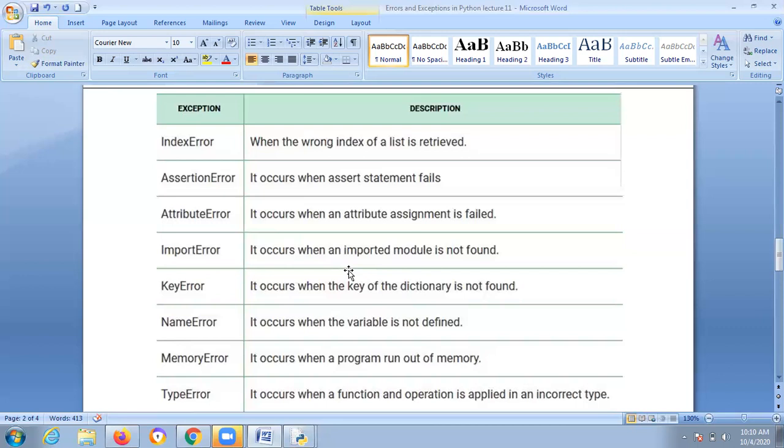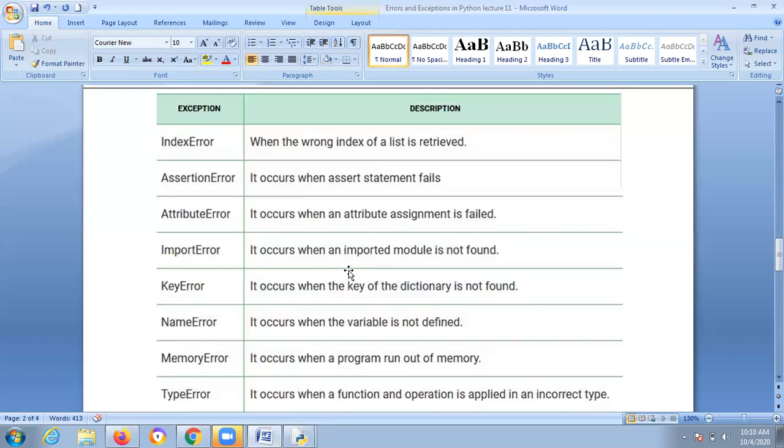And what is name error? Generally, name error means one of the variables is not well defined. That is called name error. If you give a proper meaningful name, then it is defined properly. And what is memory error? Memory error occurs when a program runs out of memory. Memory should be present properly, no? Whenever any value is initialized, it should be present in memory. If that value is not present in memory, definitely it will throw an error. So every time you should be aware of this type of errors in Python.